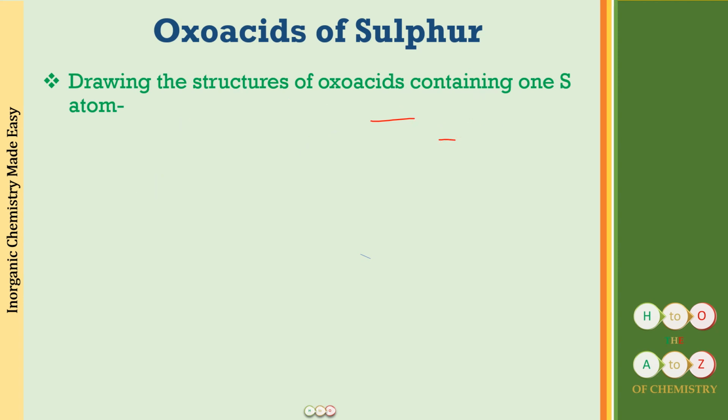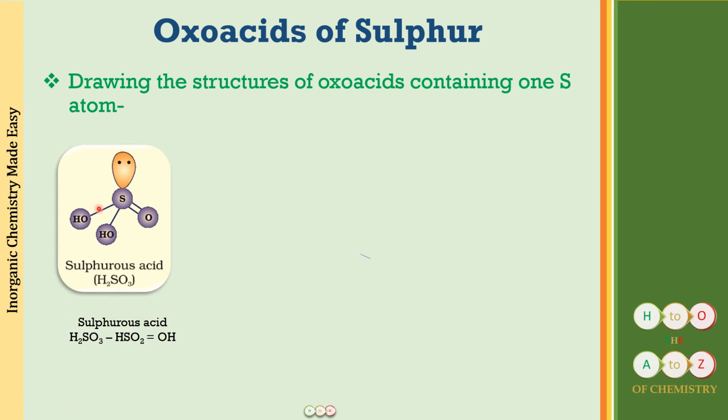So we will start first of all with sulfurous acid, which is H2SO3. H2SO3 minus the common unit HSO2, one sulfur-oxygen double bond and one S-OH group, leaves behind the OH. So how are we going to fit it in? First we will make the sulfur with the oxygen and the sulfur with the OH group.